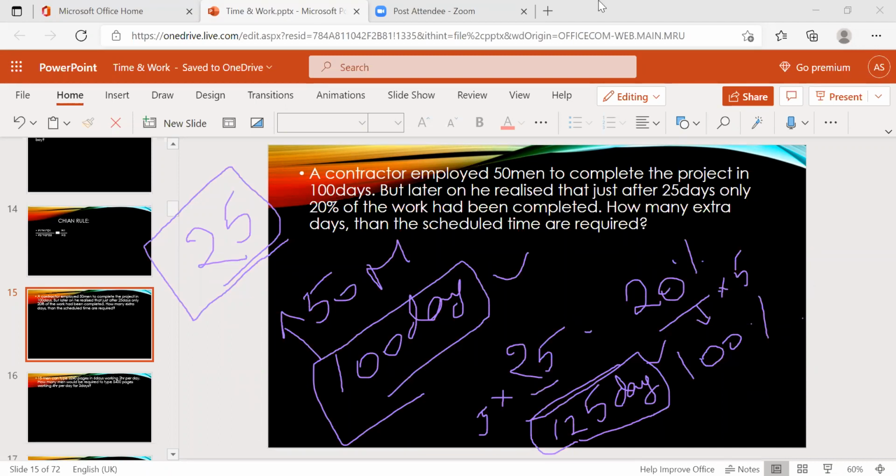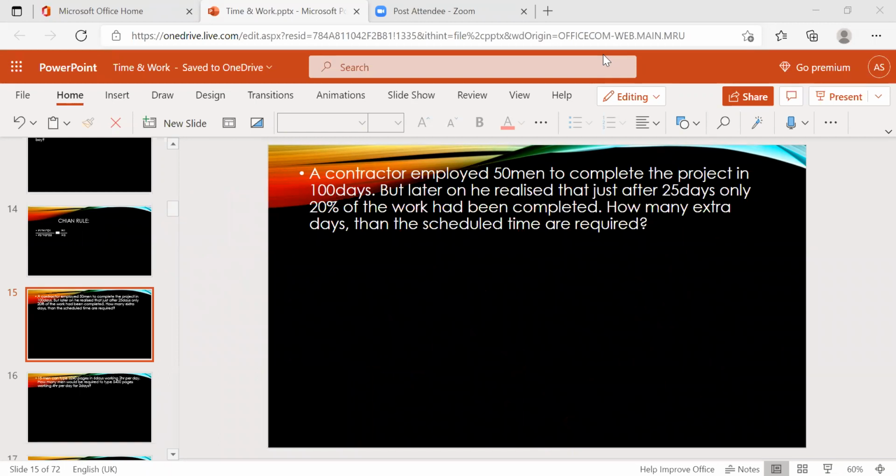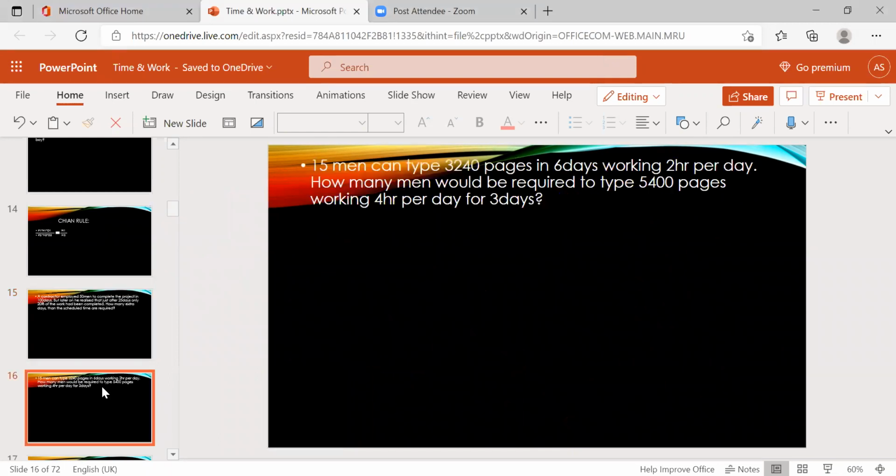Is that clear? Now we move to the next. Now 15 men can type 3,240 pages in 6 days, working 2 hours per day. How many men would be required to type 5,400 pages, working 4 hours for 3 days?